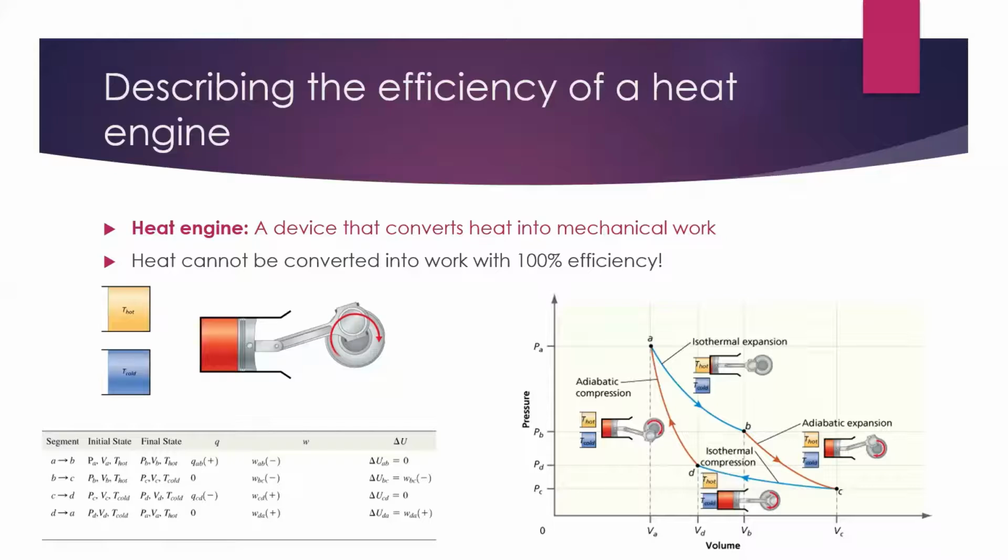In total, what do we have? Well, since delta U is a state function, the total delta U of the cycle from A to B to C to D to A necessarily is 0 because we have started at the same point that we ended at. So we have a delta U of 0 because delta U is a state function.